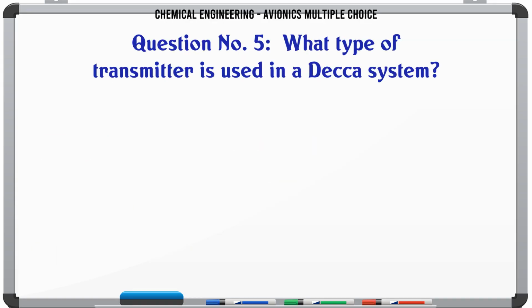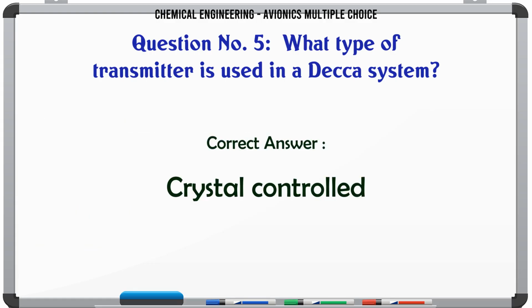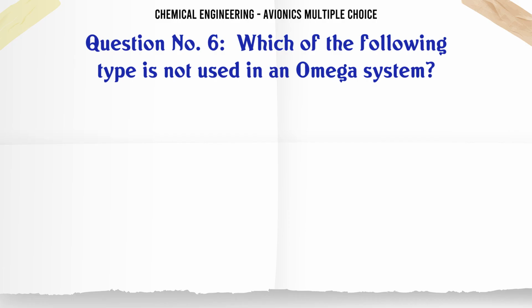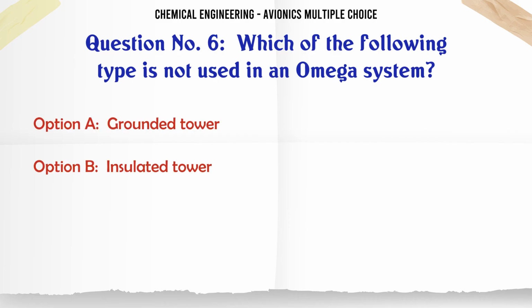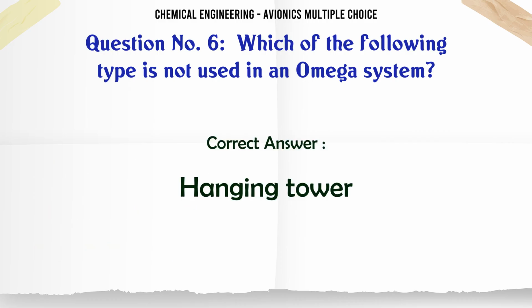What type of transmitter is used in a Decker system? A. Frequency synthesizer, B. Local oscillator, C. Crystal controlled, D. Digital. The correct answer is crystal controlled. Which of the following type is not used in an omega system? A. Grounded tower, B. Insulated tower, C. Hanging tower, D. Valley span. The correct answer is hanging tower.